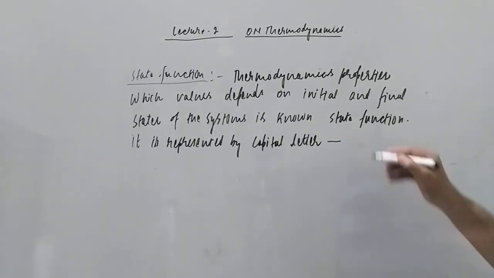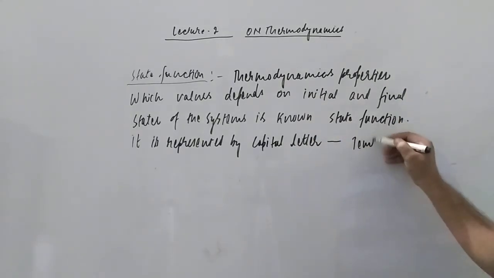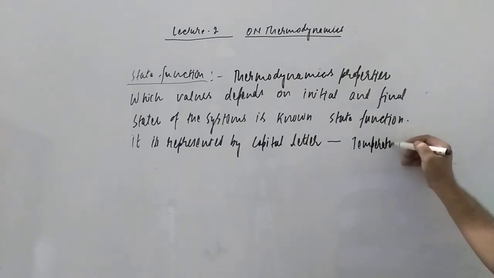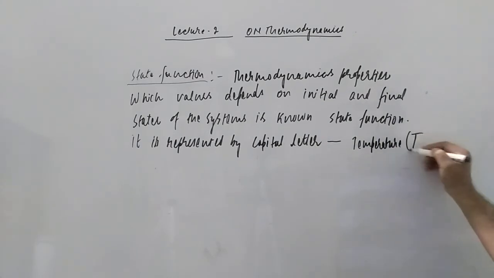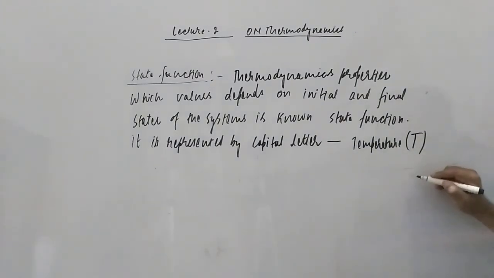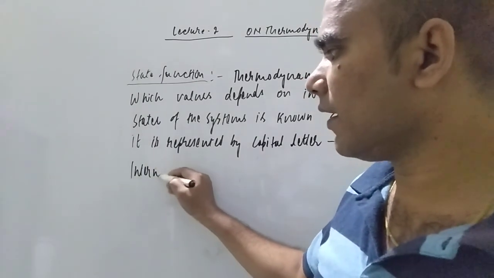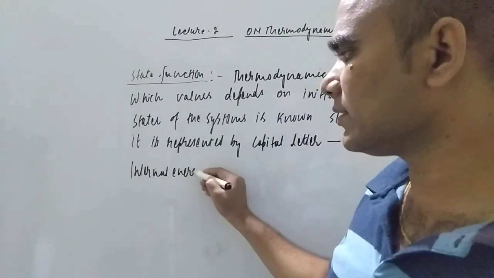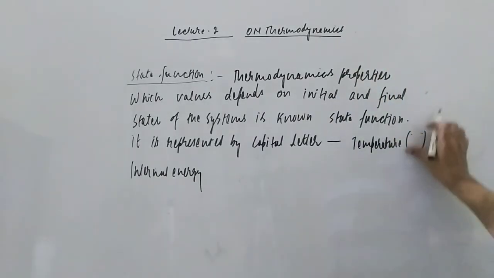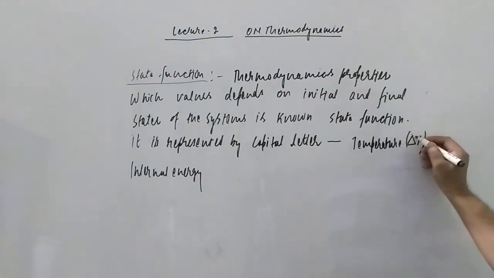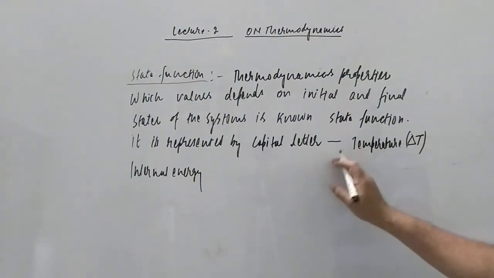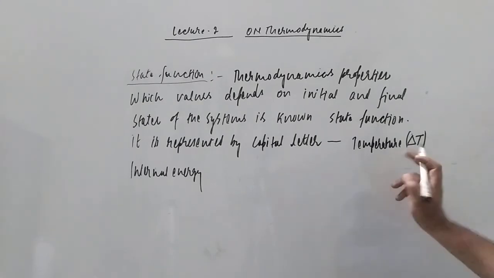What are these? The first one is temperature. Temperature is a state function, and it is also represented by a capital letter. The next one is internal energy. For internal energy you have to put delta T here, students, because it does not have an absolute value, so it will be delta T.